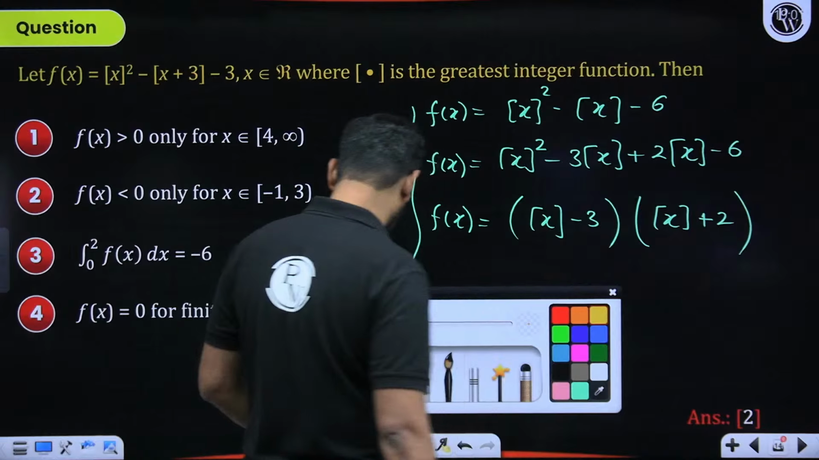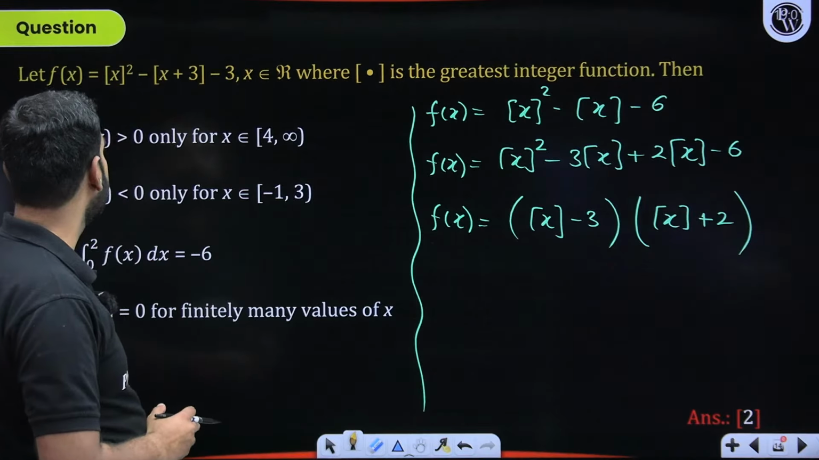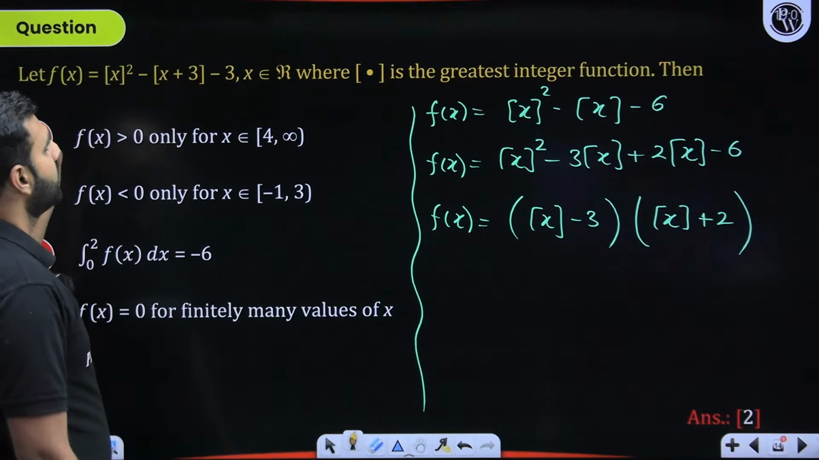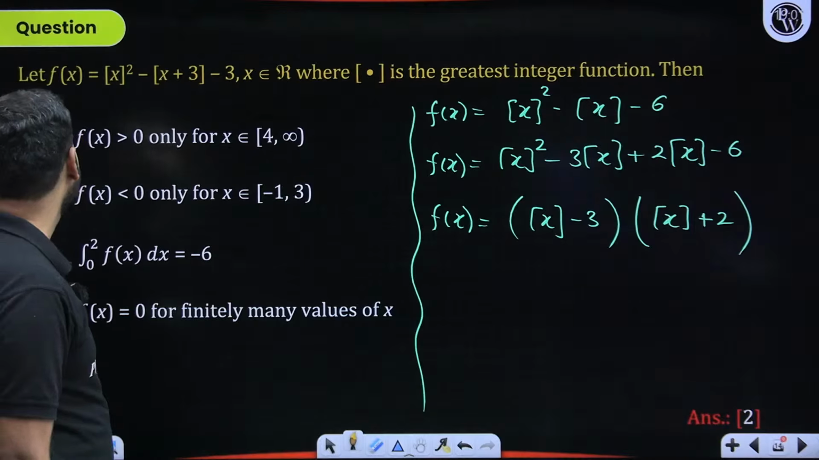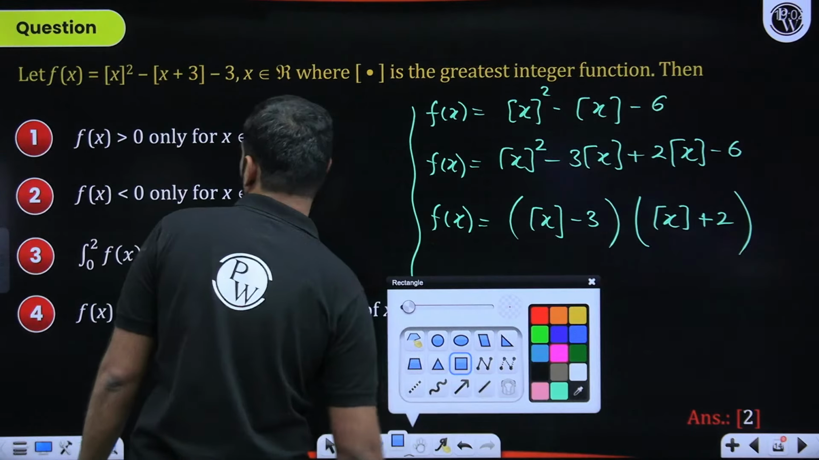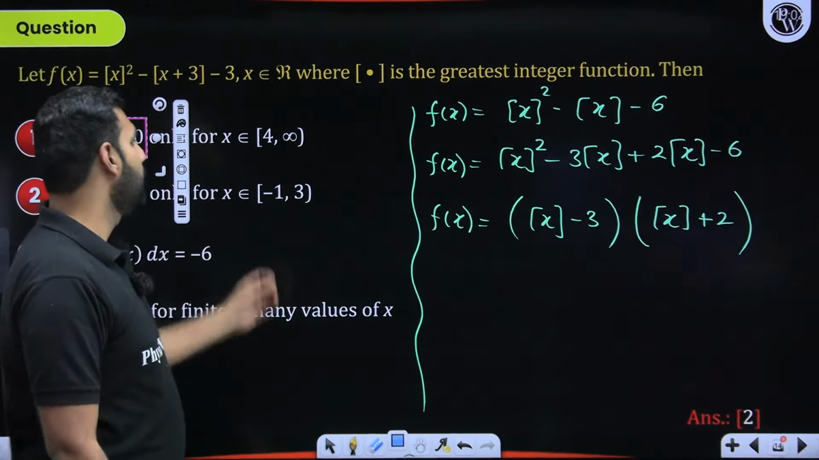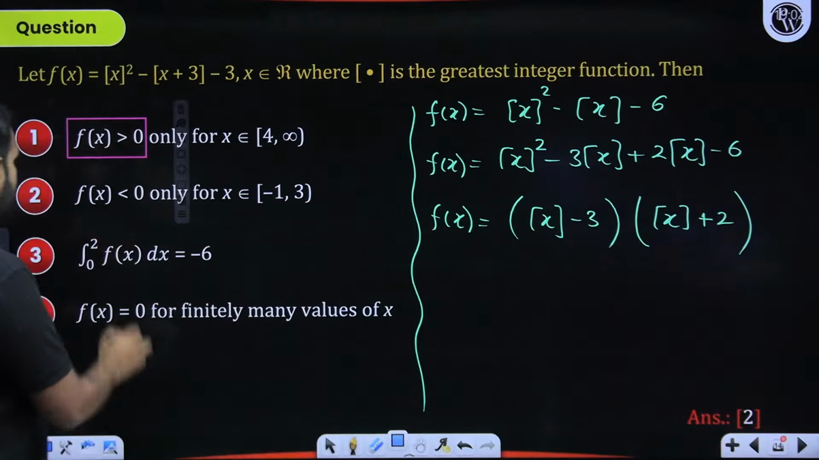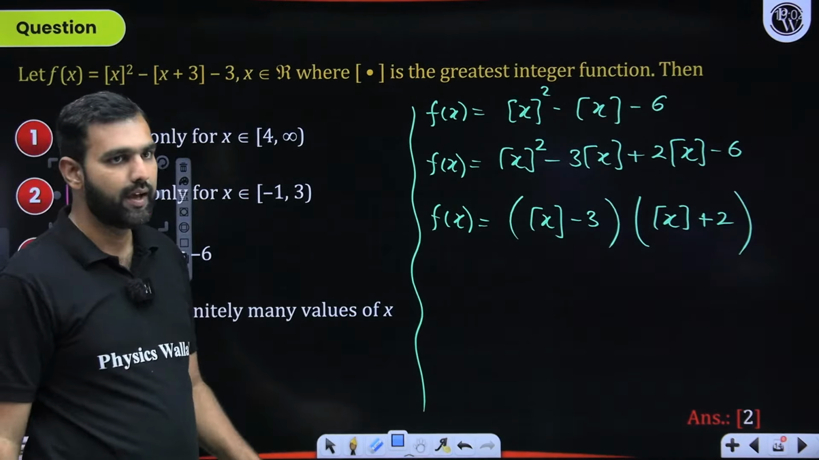So from here, what am I told? What am I told? That here, the greatest integer function is involved. x belongs to any real number. Okay. Now options we need to look at. When I look at the options, the first option says f(x) is greater than 0 only for x belongs to [4, infinity). So let's use the wavy curve method and let's check option A and option B, first and second option. How do I verify it?